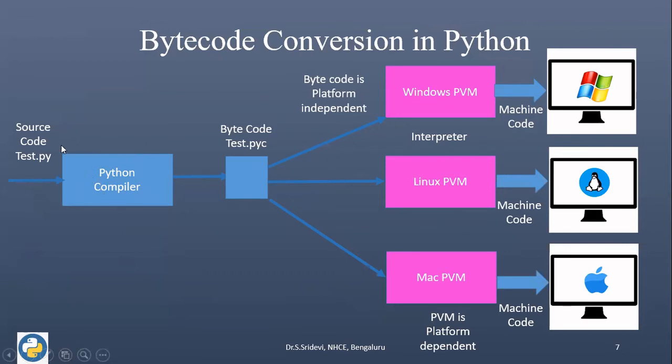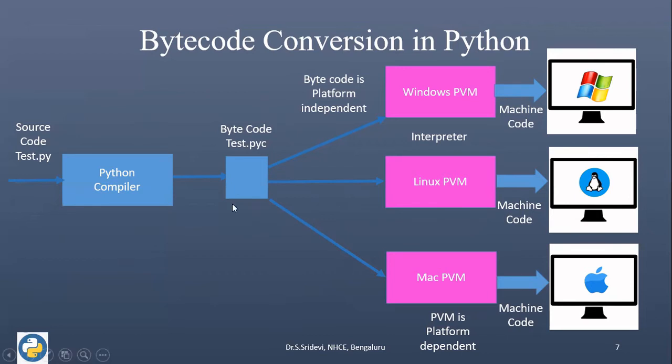And this Python compiler will convert the file from source code into bytecode. So the source code is having the extension as .py and bytecode is having extension as .pyc. Here pyc is nothing but Python compiled file. So the Python compiler converted the Python source code into a bytecode. Now this bytecode is platform independent. So that means that I have a bytecode. I can take the bytecode and I can run it on any machine. It can be on Windows platform or Linux platform or otherwise Mac platform.